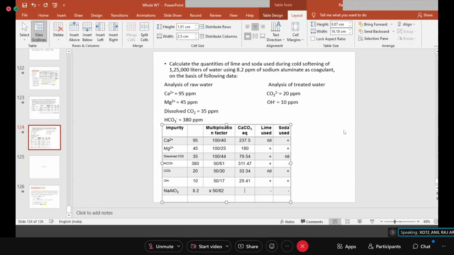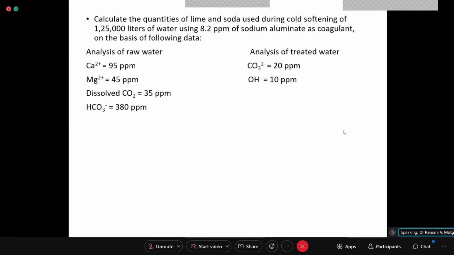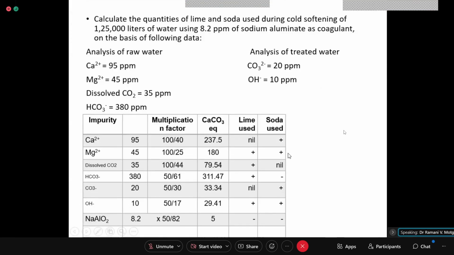Okay. So accordingly, you can write this and complete this. And then the lime and soda used formulas are there that you can use, and that completes the whole chapter.